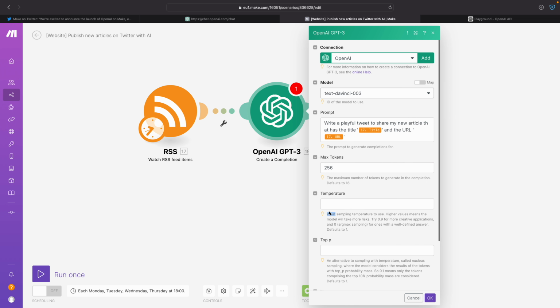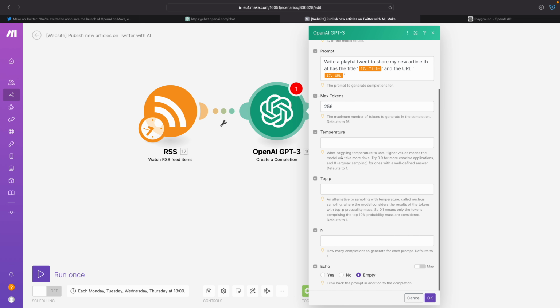And then here we have temperature. Let's see what that means. What sampling temperature to use. Higher value means the model will take more risks. Try 0.9 for creative applications and 0 for the ones with well-defined answers.